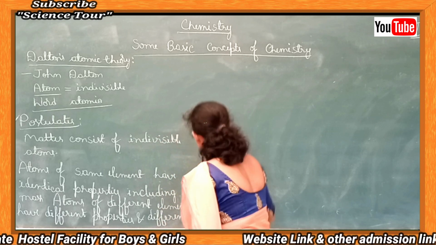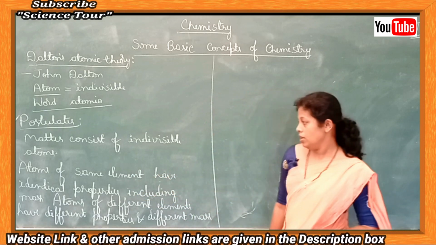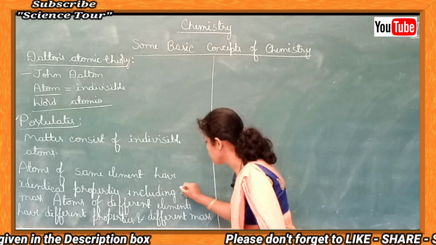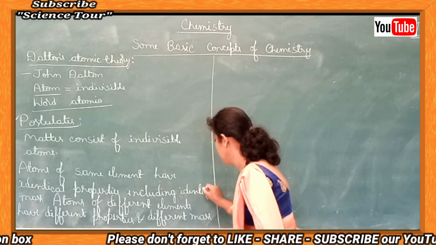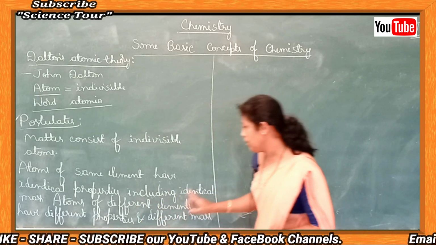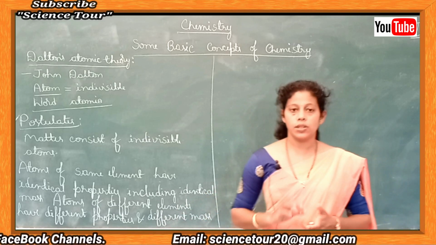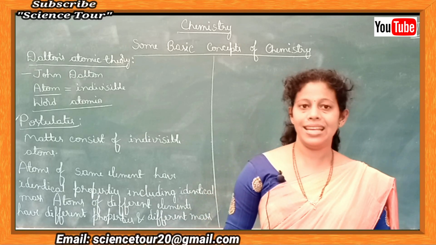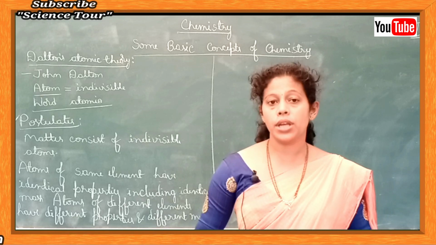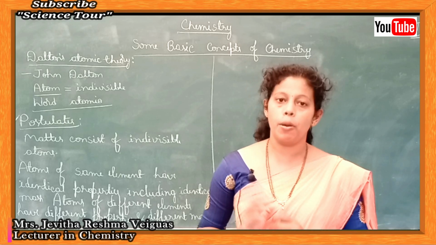So according to Dalton's atomic theory, atoms of the same element have identical properties including mass, that is, mass is also the same, but atoms of different elements have different properties and different mass. Say for example, hydrogen is H2. There are two hydrogen atoms. Both hydrogen atoms have the same mass and similar properties.